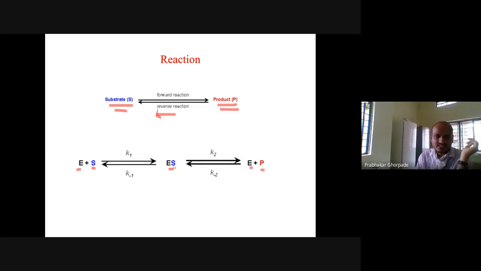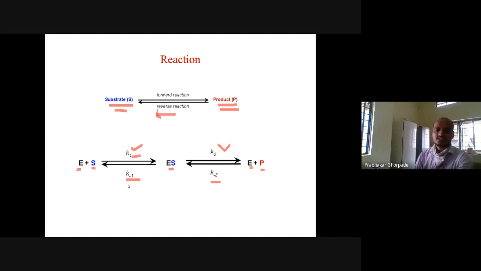Enzyme plus substrate converting into the enzyme-substrate complex has the constant K1. If the enzyme-substrate complex breaks down into enzyme and product, we have the constant K2. If this reaction goes in the backward direction, we have K minus 2 instead of K2. If the enzyme-substrate complex breaks down into enzyme and substrate, it is K minus 1 instead of K1. So for the reverse direction, we denote the reaction constant with a negative sign.